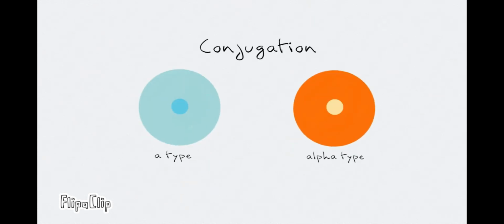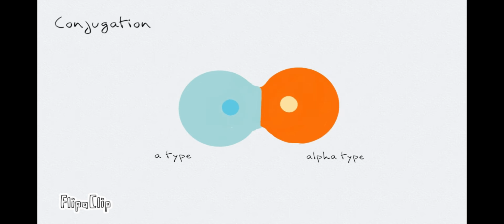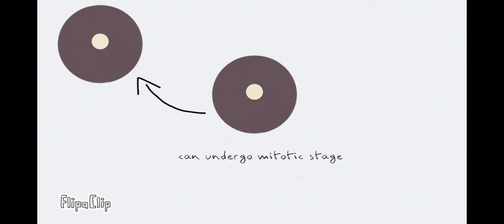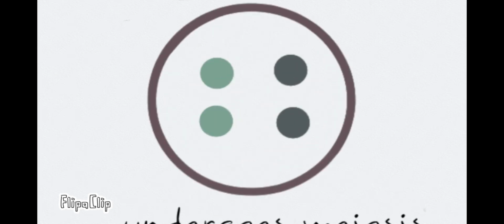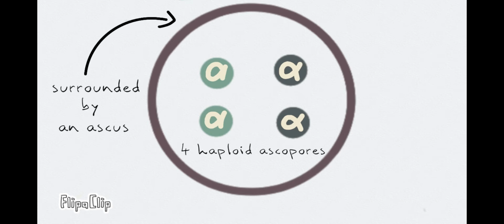When two different mating types come into close proximity, they send out chemical signals that will initiate conjugation. Sexual reproduction will begin at the point of conjugation. The two yeast cells will fuse together and so do their two haploid nuclei, to bud and germinate a diploid daughter cell. This single diploid daughter cell can undergo asexual reproduction or mitosis, but ultimately, it can also undergo meiosis, in which its nucleus will be divided to form 4 haploid ascospores surrounded by an ascus.